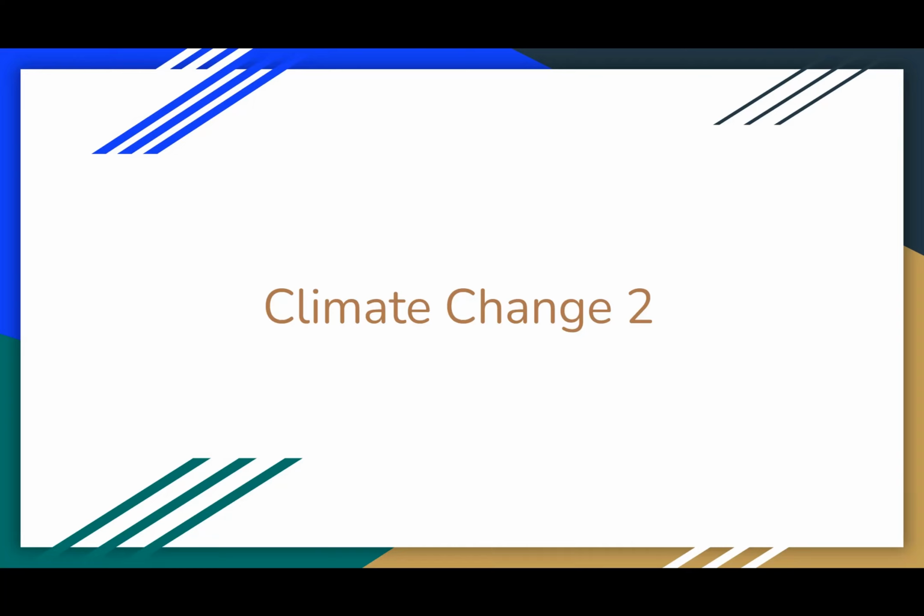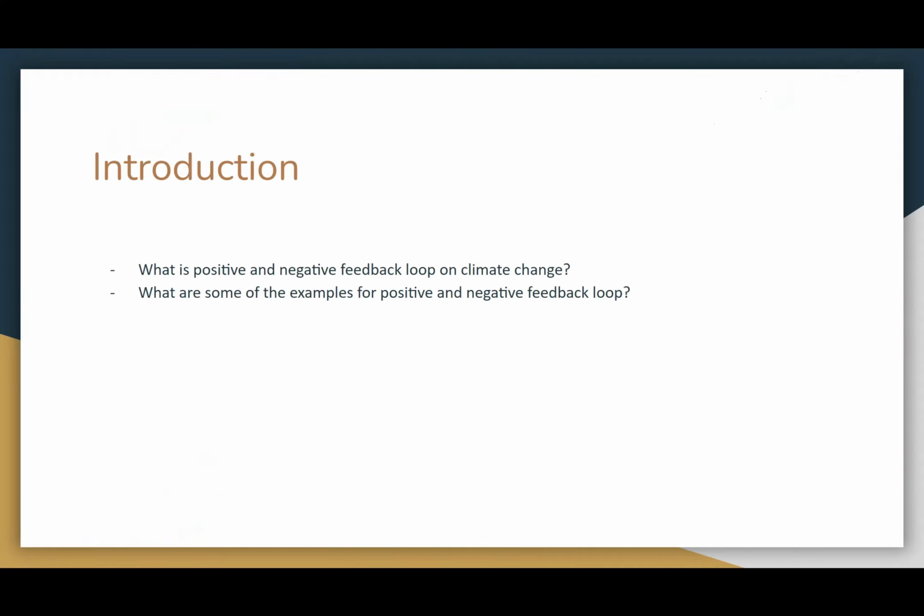Hi, this is the second video on climate change. In this video, I would like to address two questions. The first question is, what is positive and negative feedback on climate change? And the second question is, what are some of the examples for the positive and negative feedback loop for climate change?